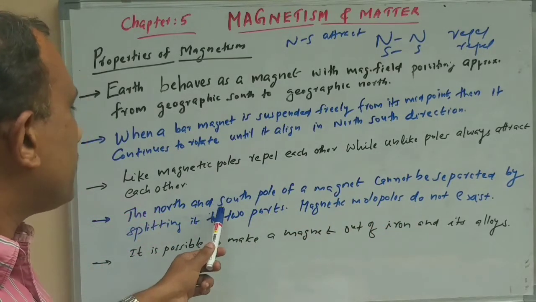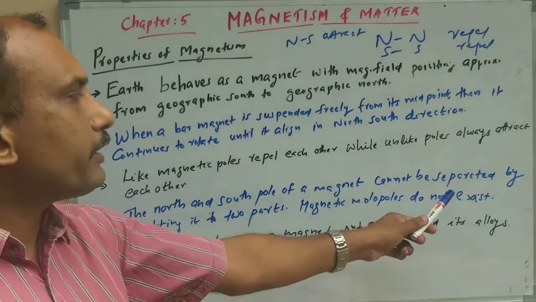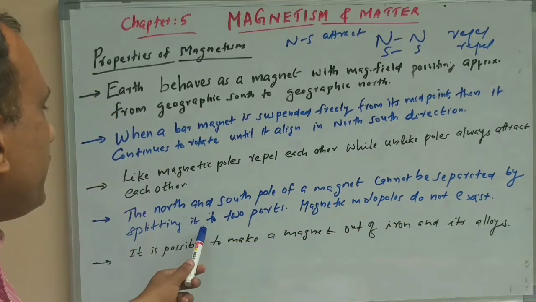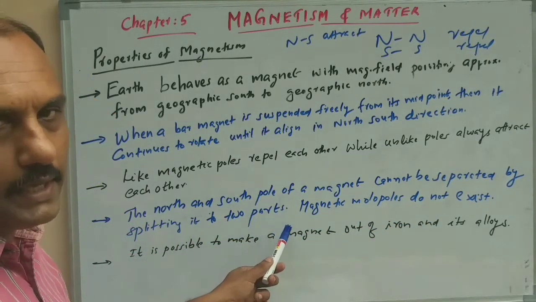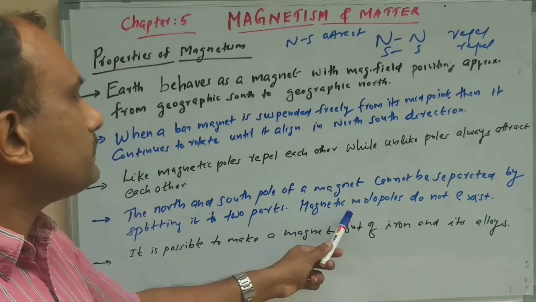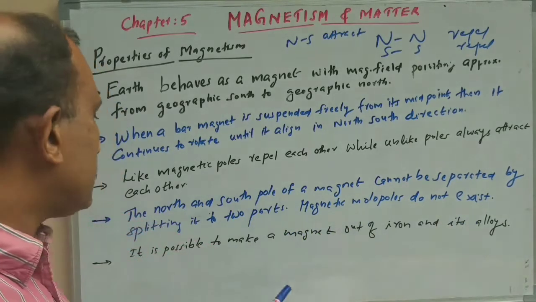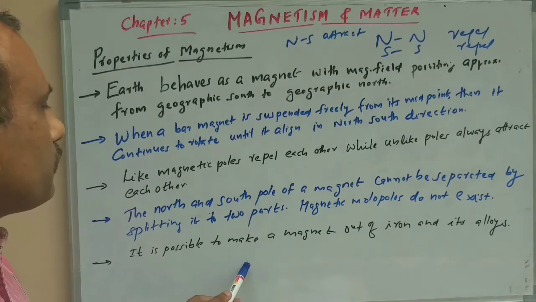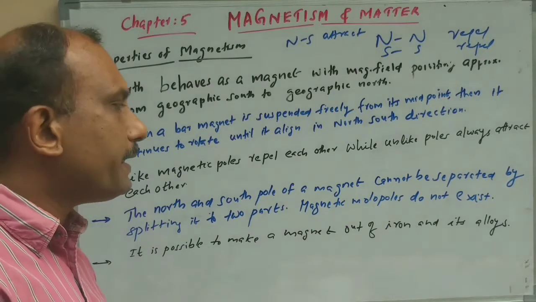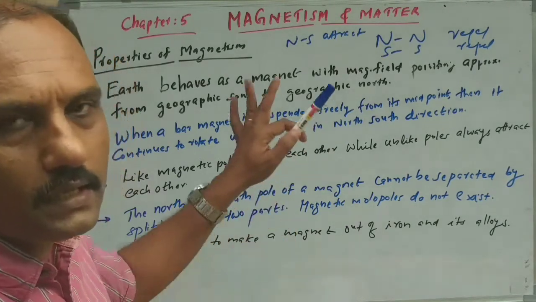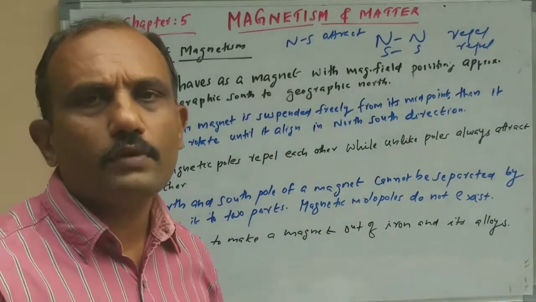Fourth one, the north and south pole of a magnet cannot be separated by splitting it into two parts. That is, magnetic monopoles do not exist. Last one, it is possible to make a magnet out of iron and its alloys. So these are the different properties of magnetism.